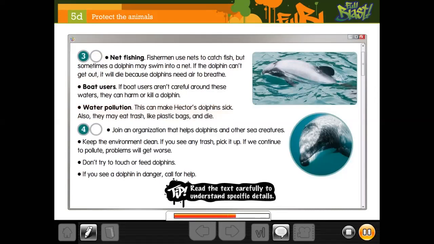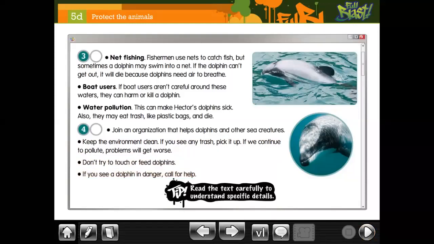What can we do to help? Join an organization that helps dolphins and other sea creatures. Keep the environment clean. If you see any trash, pick it up. If we continue to pollute, problems will get worse. Don't try to touch or feed dolphins. If you see a dolphin in danger, call for help.